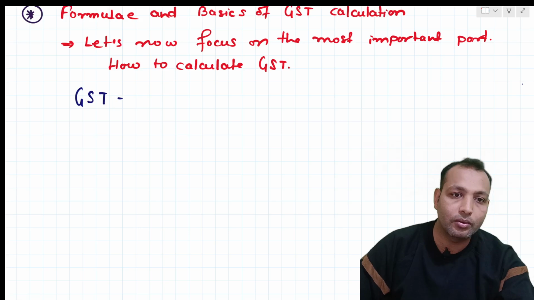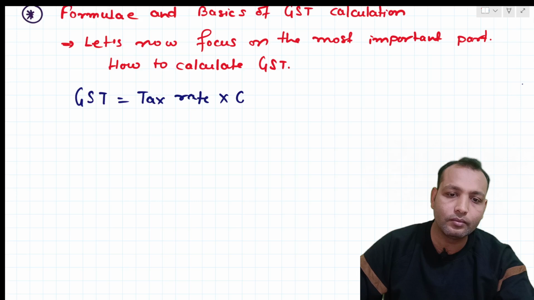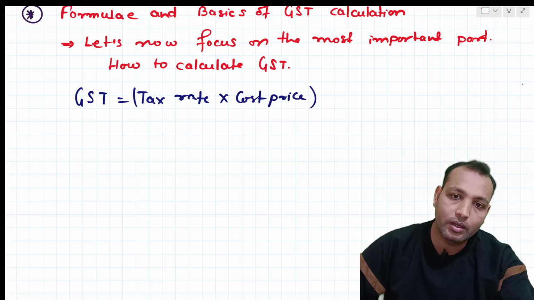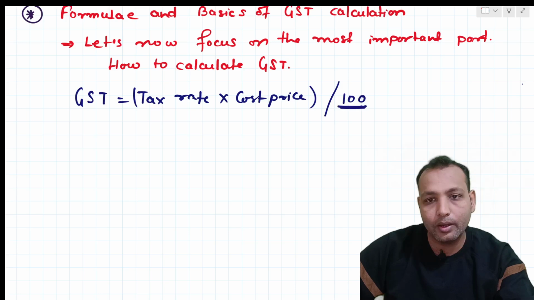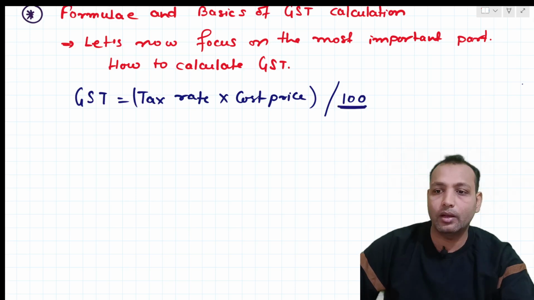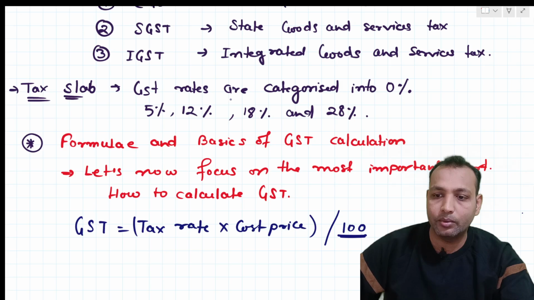GST equals tax rate into cost price, and it should be divided by 100, right? Whatever tax rate is there, different rates are categorized like 0%.